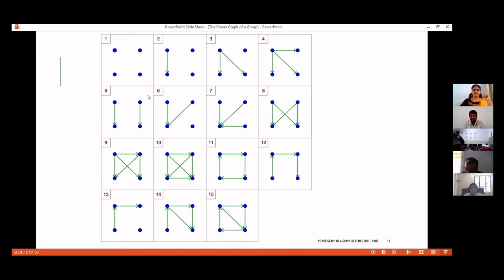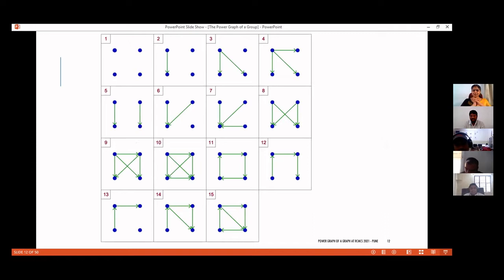So here are some directed graphs on 4 vertices. I just want to make sure that you are all with me. Here I have given 15 directed graphs on 4 vertices. As I have already shown you, there are only 11 graphs on 4 vertices, undirected. Here we have more. Are they all?